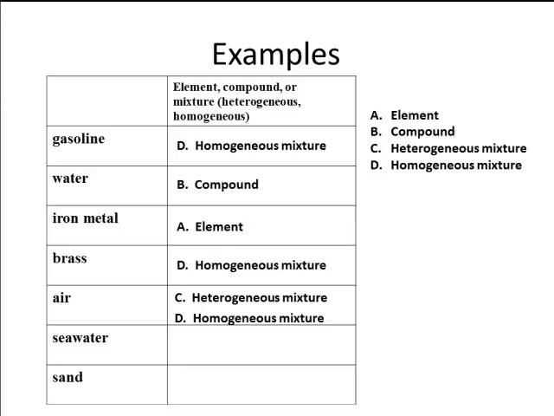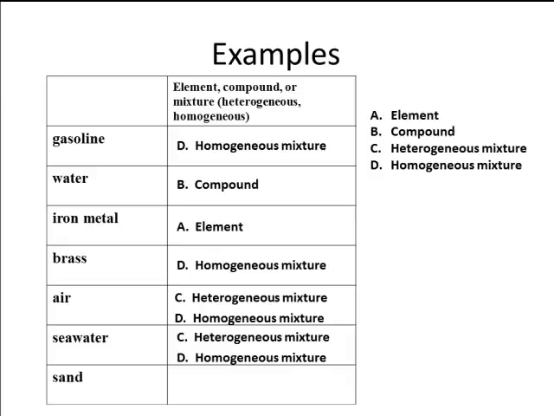All right, what about seawater? Well, seawater could be a heterogeneous mixture. If you just scoop up some seawater, you may end up with particulate matter. If you go out to the ocean, you may end up with seaweed in it. So it's not uniform throughout. It could be a homogeneous mixture, though, if you're just talking about seawater in general. That's really just salt water, and salt dissolved in water is going to give you a uniform mixture.